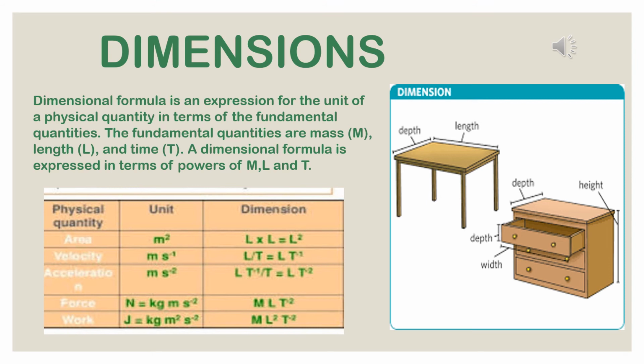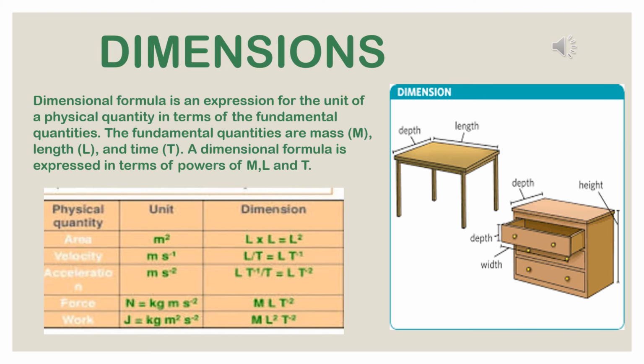Third one, acceleration, that is meter per second square, or meter into s to the power minus 2. Dimension L T to the power minus 1 divided by T, which equals L into T to the power minus 2. Next one, force, N, that is Newton, is equal to kg meter per second square.